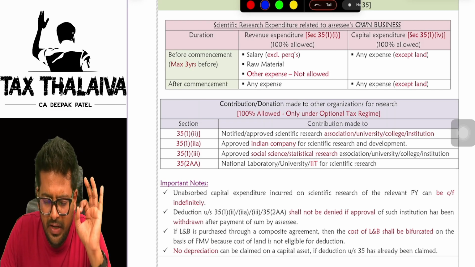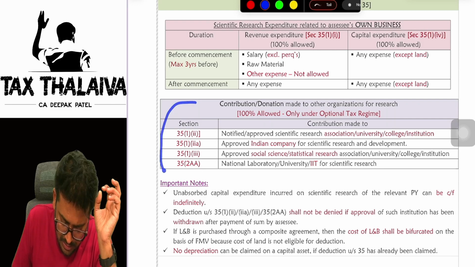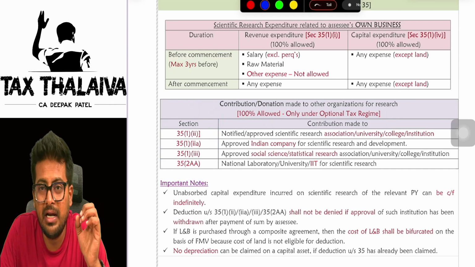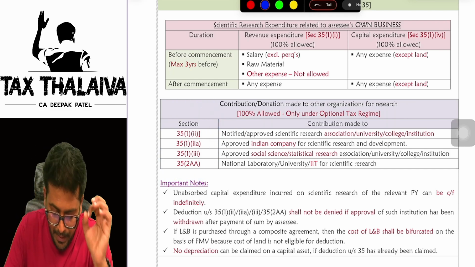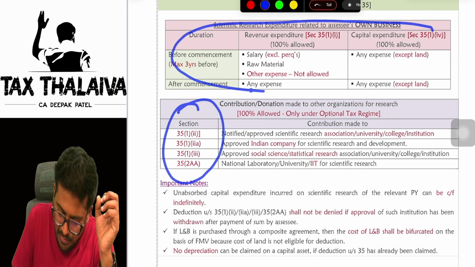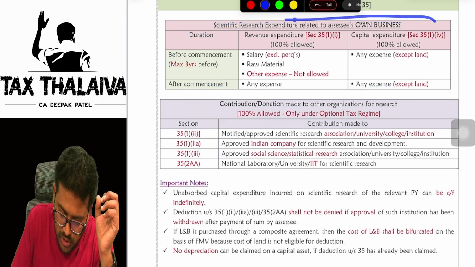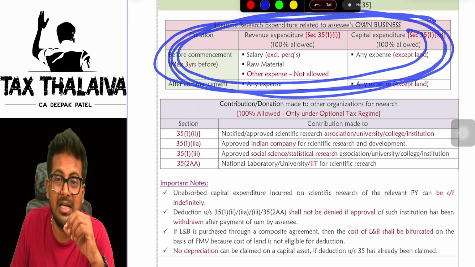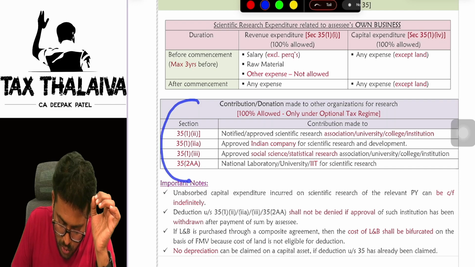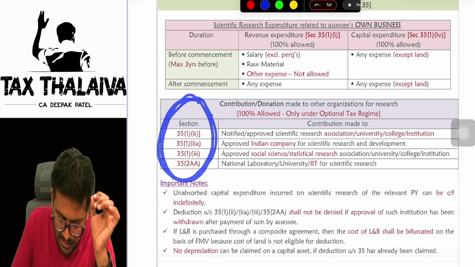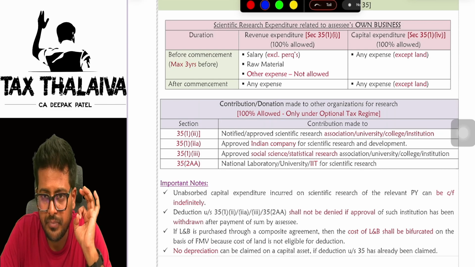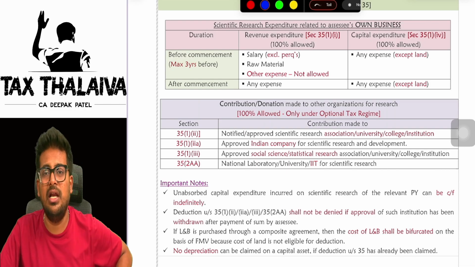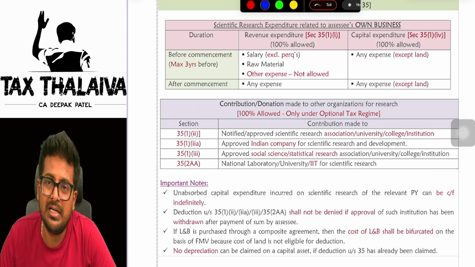Now, one very, very important point, boss. This deduction of the donation you cannot claim if you are under the default tax regime. I repeat, only this. This you can claim under both the tax regimes, no issues. But this you can claim only under the optional tax regime. Means if you donate, you are not eligible for scientific research donation related expenses under the default tax regime.